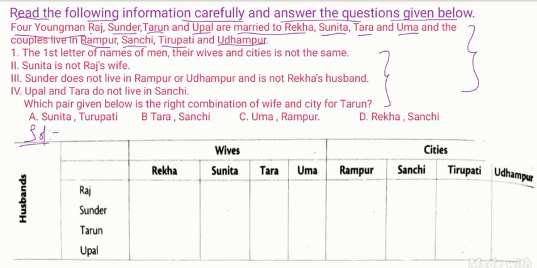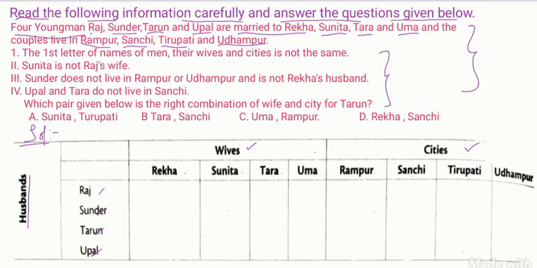After analyzing everything, you have to maintain a table. Vertically, I took husband names Raj, Sundar, Tarun, Upal. Horizontally, I have two columns: one is wives, one is cities. Wives: Rekha, Sunita, Tara, Uma. Cities: Rampur, Sanchi, Tirupati, Udhampur.